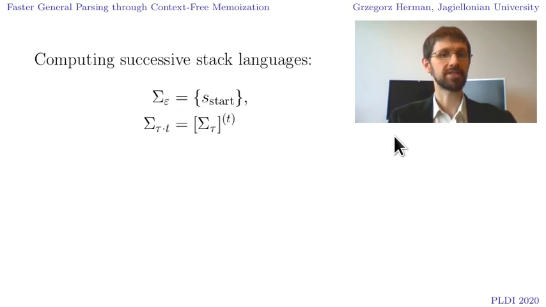So, we process the input symbols one by one. The initial case is trivial, so we only need to derive the next stack language from the previous one. How does the PDA phase look like? We start with some stack in sigma sub tau and repeatedly apply rules to the leftmost symbol of the stack. The language of things we can reach this way, which we call the left linear closure, is denoted by square brackets here. Finally, we cut off the terminal by taking the Brzozowski derivative by it.